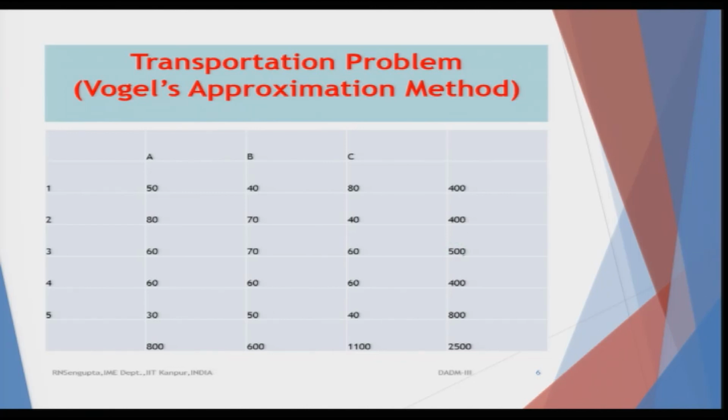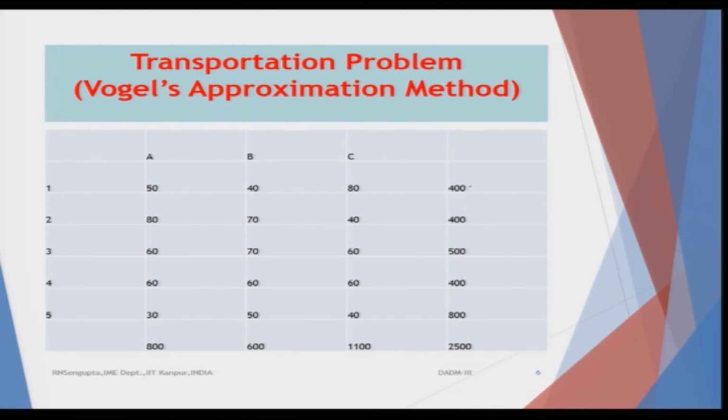The total quantum of goods required at point 3, which is the destination, or to be transported from point 3, is 500. Similarly, for 4 it is 400, and the last value for 5 is 800.